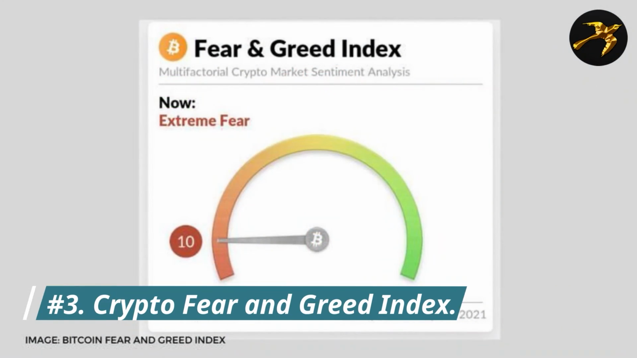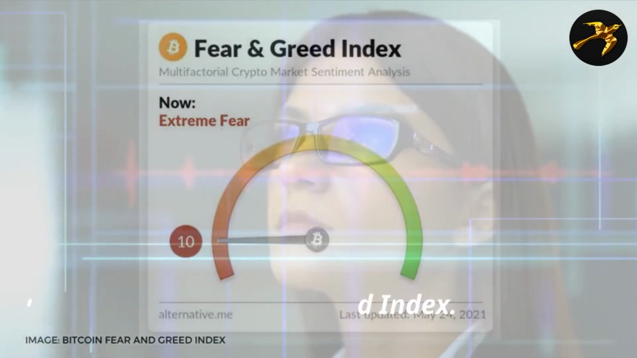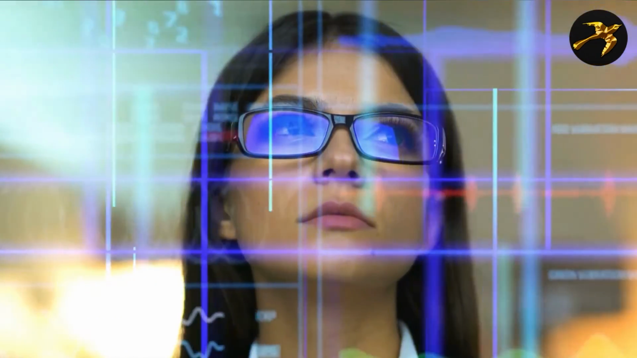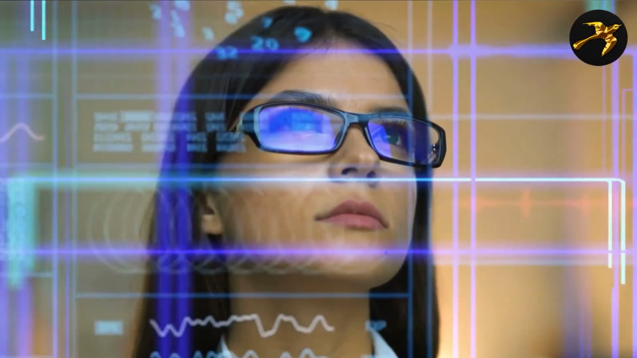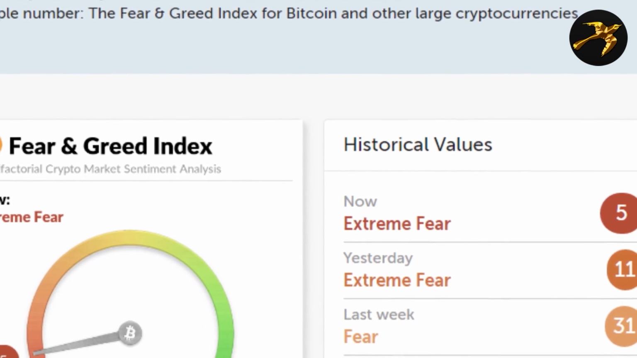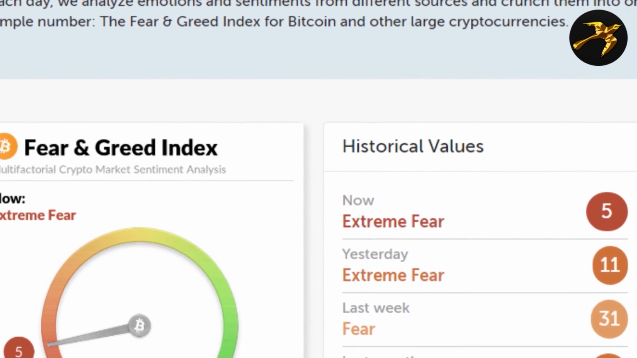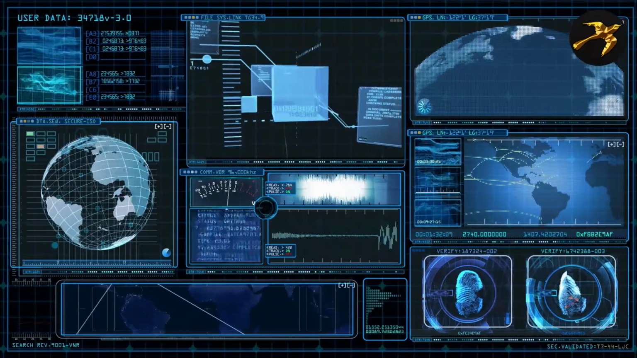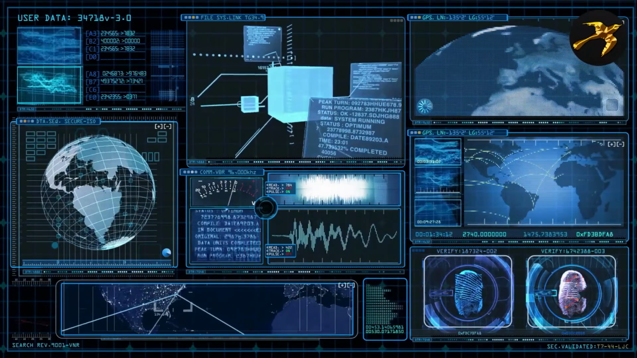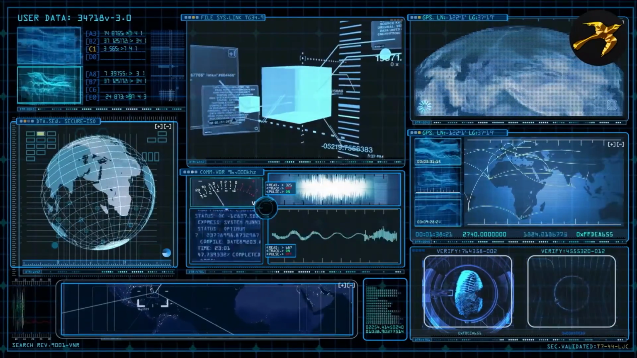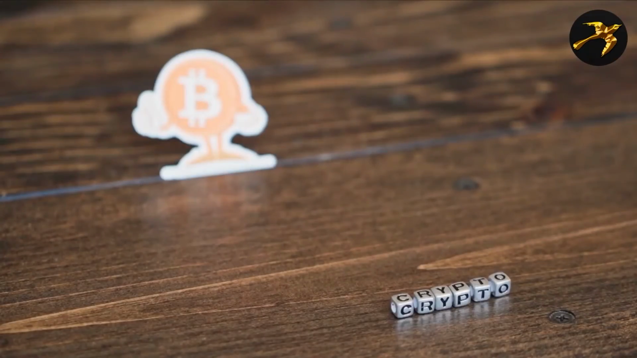Number 3: Crypto Fear and Greed Index. Trading requires good psychological skills. Markets are typically driven by emotions. Even skilled traders make illogical judgments. The Crypto Fear and Greed Index may help you manage the turbulent cryptocurrency markets. It depicts the market's sentiment at a certain period. The index is produced using data from many sources, such as historical asset volume and volatility, social media mentions, and search engine results.